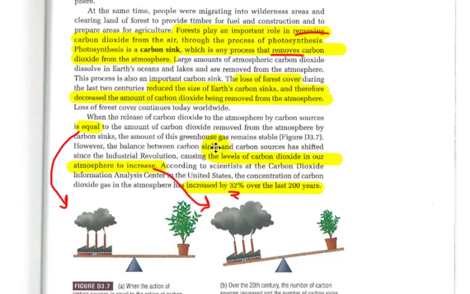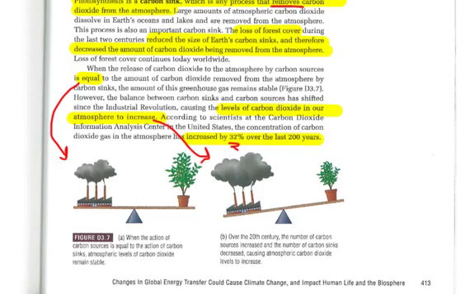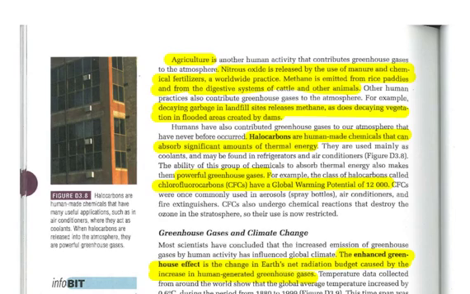But of course, the balance between carbon sinks and carbon sources has shifted since the Industrial Revolution, causing levels of carbon dioxide in our atmosphere to increase. According to scientists at the Carbon Dioxide Information Analysis Center in the United States, the concentration of carbon dioxide gas in the atmosphere has increased by 32% over the last 200 years. So that's quite huge. The amount that's released is way more than the amount absorbed. Okay, so yes, humans have played an effect in greenhouse gas release.